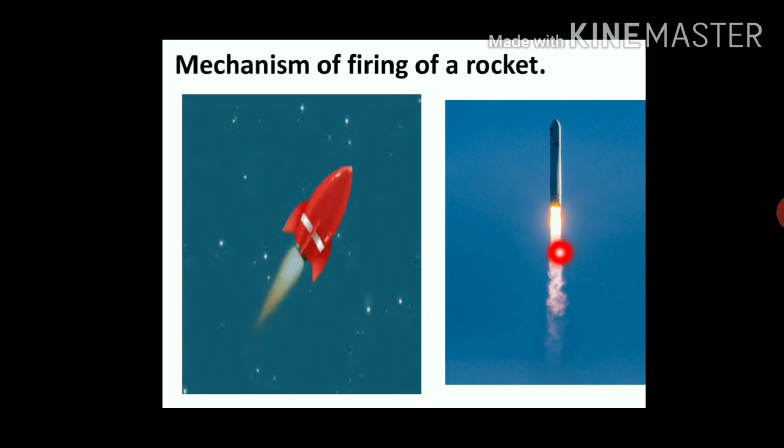Now, the force acting on these hot gases is the action force. These hot gases exert an equal and opposite force, which is the reaction force, on the rocket. Because of this tremendous reaction force, the rocket moves in an upward direction with high speed.